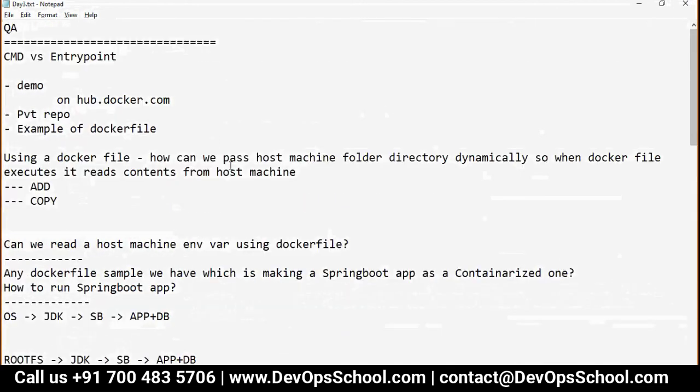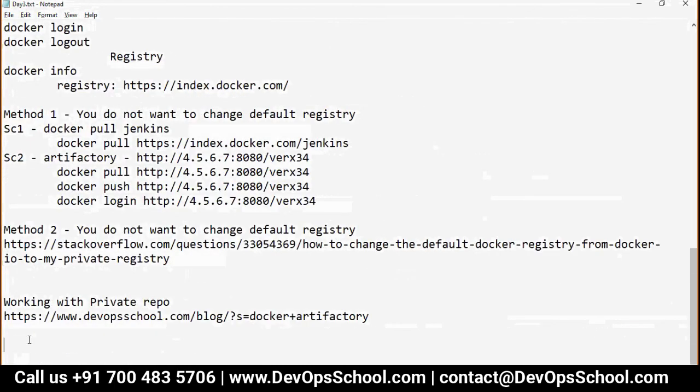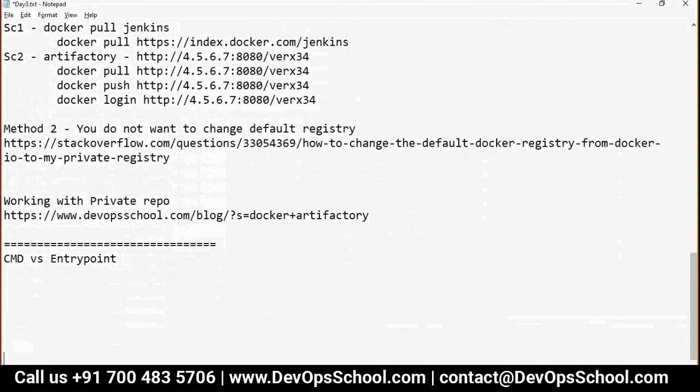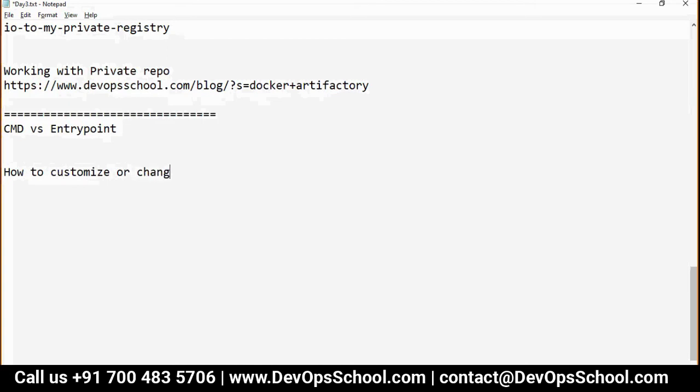Now, my last topic for the day in Docker is CMD versus ENTRYPOINT. This is the stuff which you have in the Dockerfile. So what is this? Guys, no one has asked me this question. In fact, I was holding this question, so I will cover it. The question is, how to customize or change PID 1. That's the question.